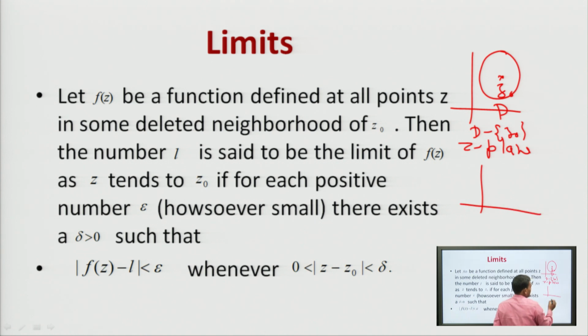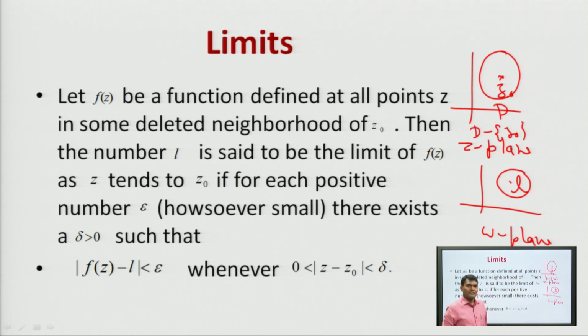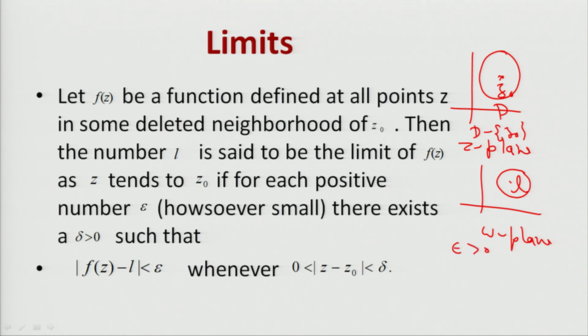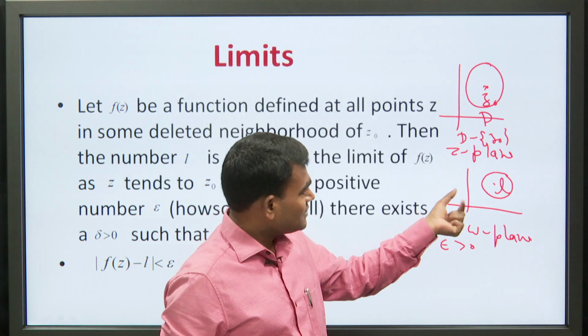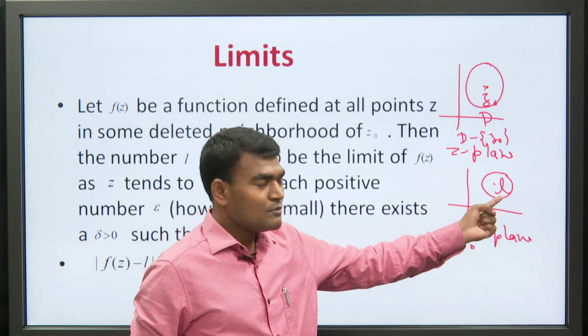In another plane, the omega plane, the images lie. Suppose there is a number L such that for each epsilon greater than 0 there exists a delta such that mod f(z) minus L is less than epsilon whenever mod z minus z naught is less than delta. When a function satisfies these criteria, then L is said to be the limit of the function.